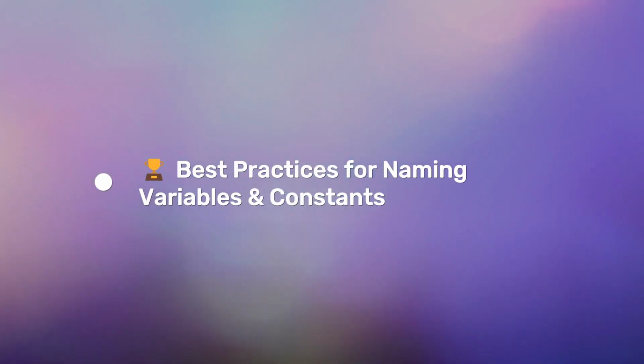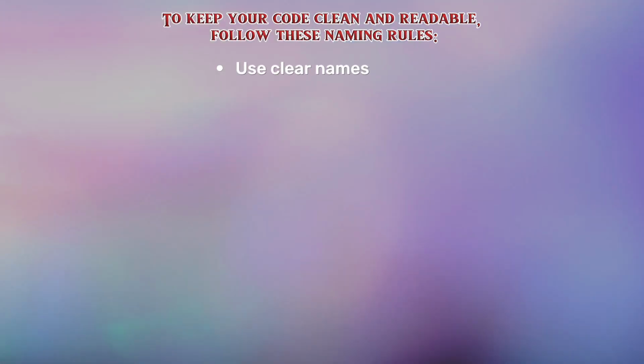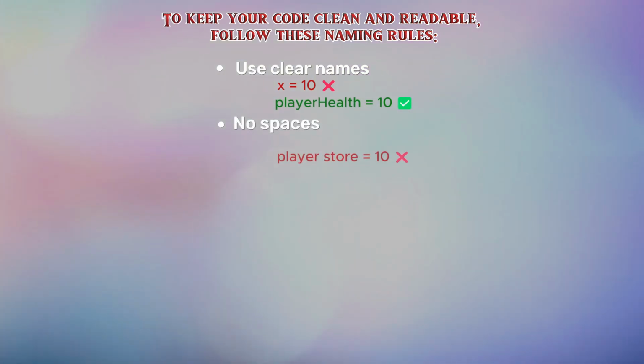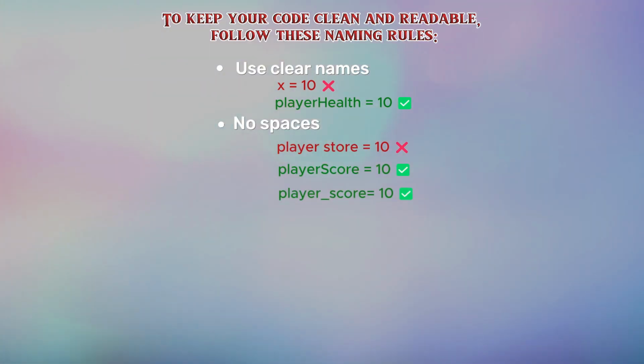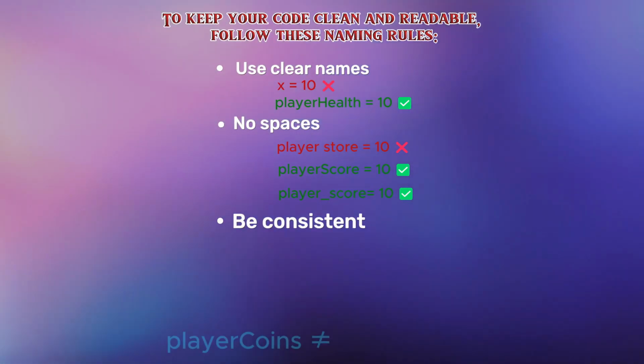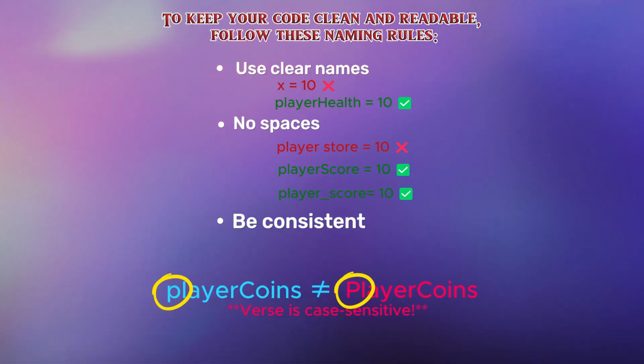Best practices for naming variables and constants. To keep your code clean and readable, follow these naming rules. Use clear names. Instead of x = 10, write PlayerHealth = 10. No spaces. Use camel case, e.g. playerScore, or underscores, e.g. player_score. Be consistent. PlayerCoins is different from playerCoins. Verse is case sensitive.